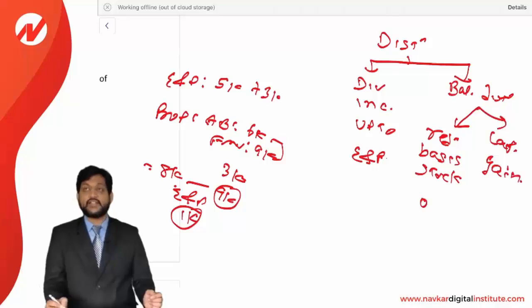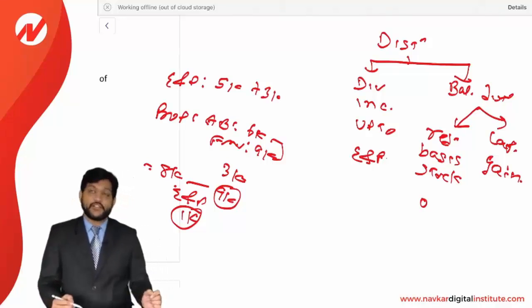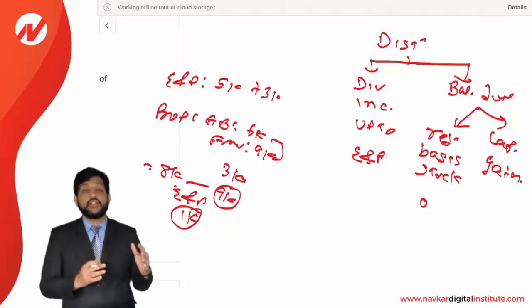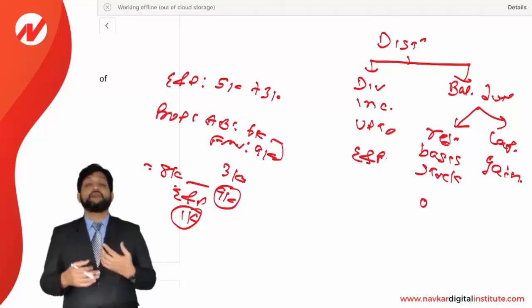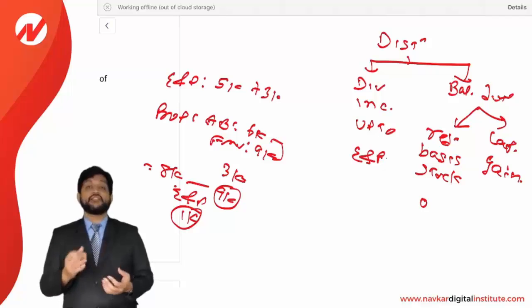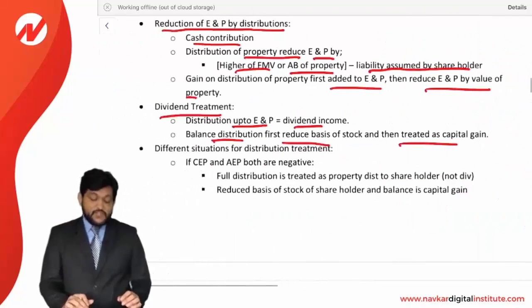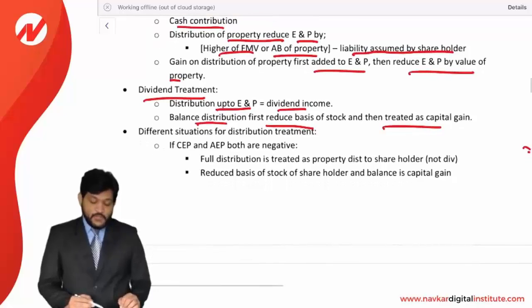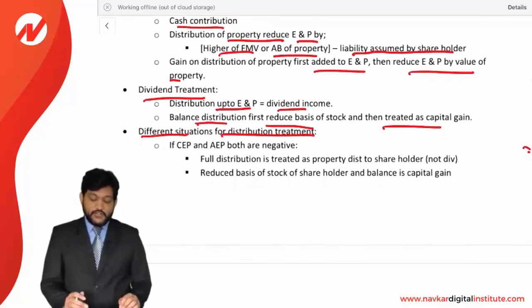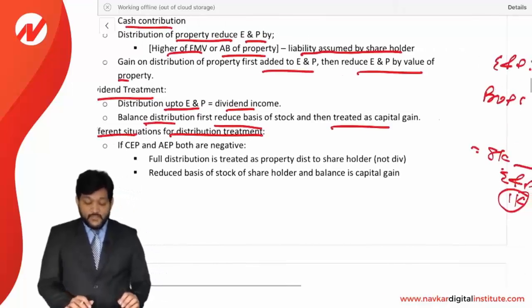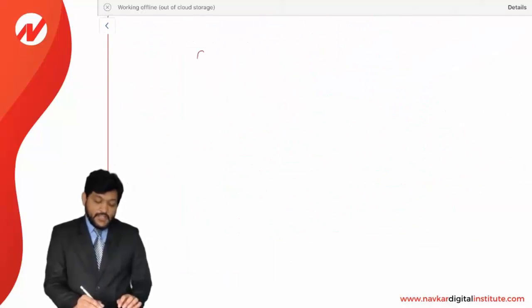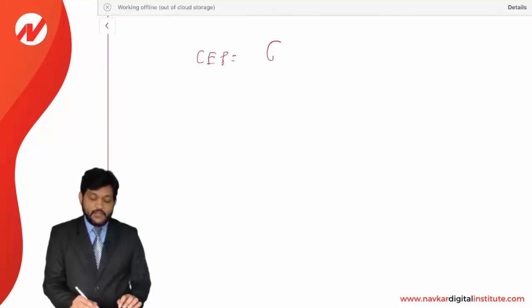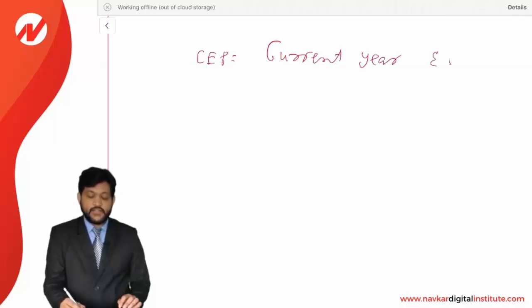We have already discussed this at the time of individual taxation, but it's a repetition once again. So distribution from a corporation up to earning and profit is dividend income straight away. Balance distribution will first reduce the basis of the stock, and once the basis becomes zero, the remaining distribution is considered as a capital gain. So that's why E&P calculation is important. Different situations for a distribution treatment. Okay, now there are two terms coming into the picture, that is AEP and CEP. Now what is that? Let's see. Friends, CEP means current year earning and profit.